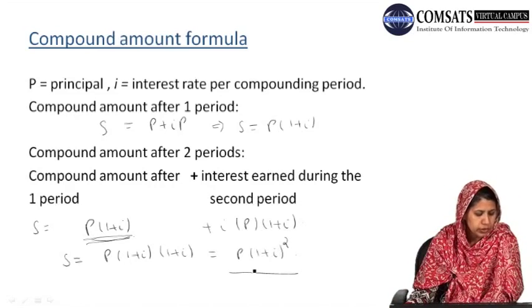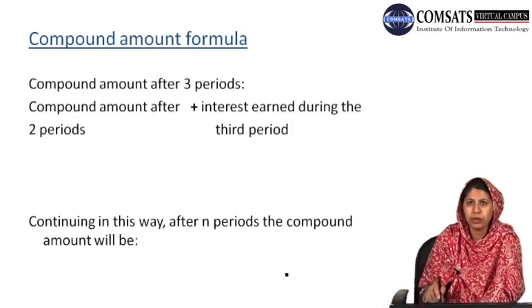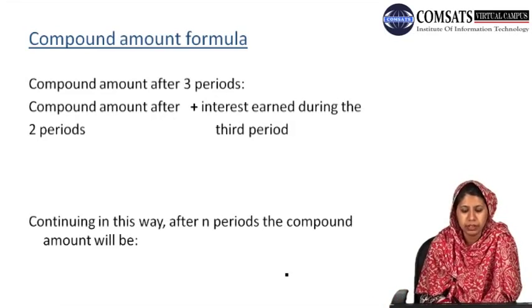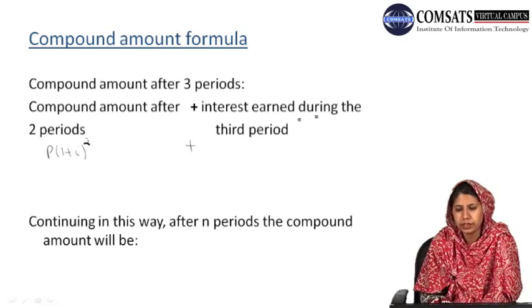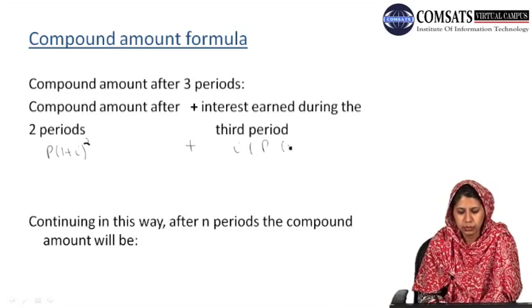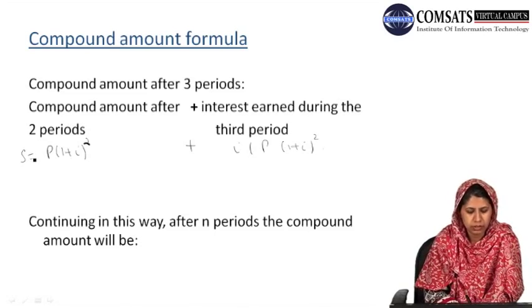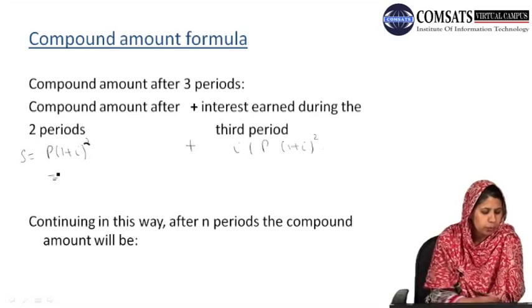Continuing in this way, we can also calculate the compound amount after 3 periods, which is the compound amount after 2 periods, P into 1 plus I square, plus the interest earned during the third period, that is the interest earned on this amount.